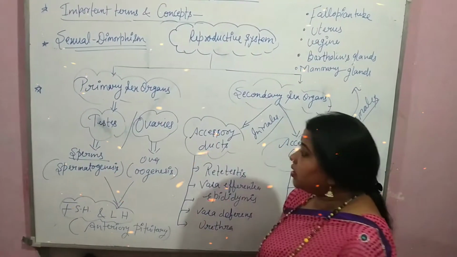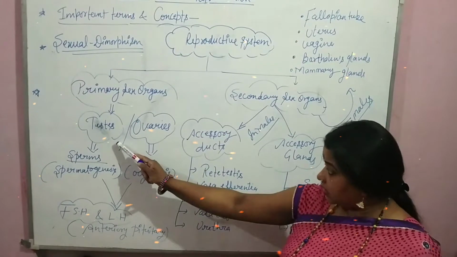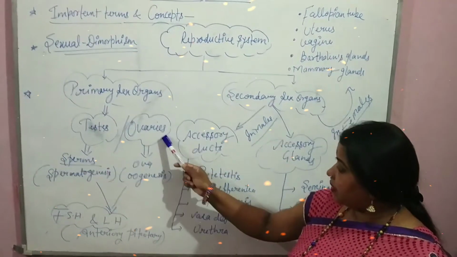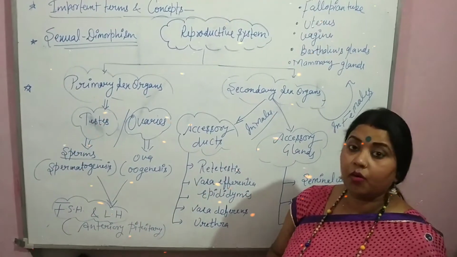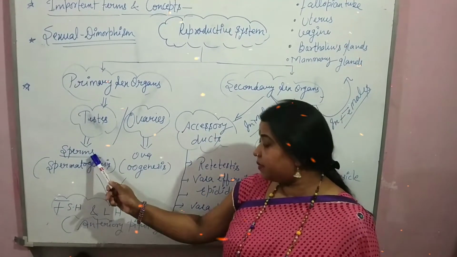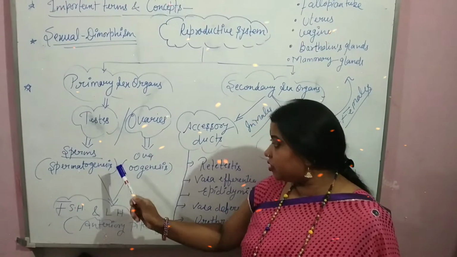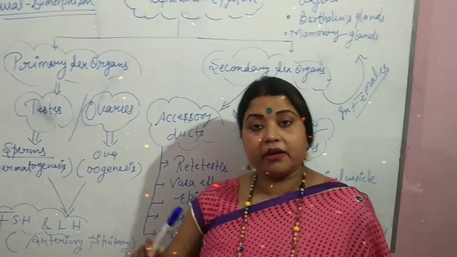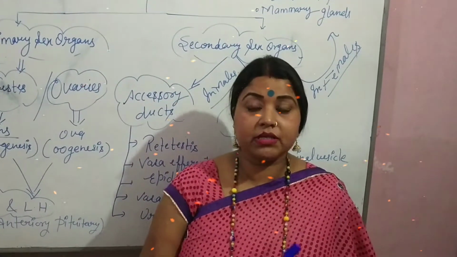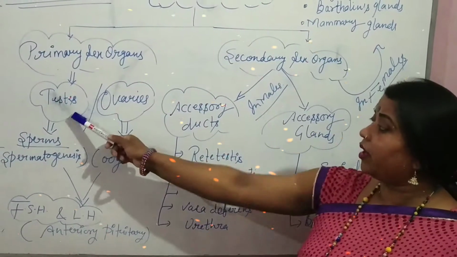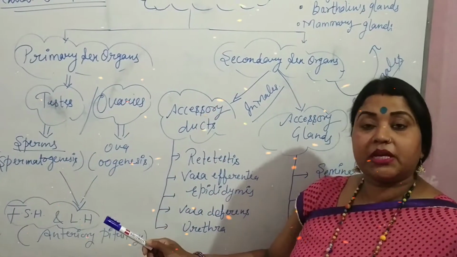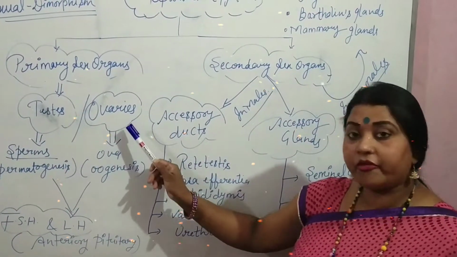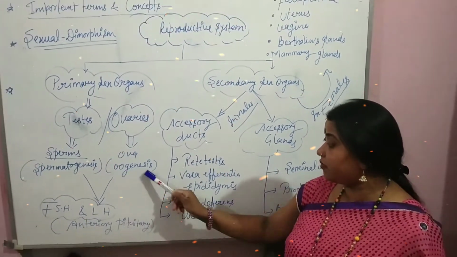These always produce germ cells. Testes produce male germ cells, the sperms, while the ovaries produce female germ cells, the ova, by the process of oogenesis, and sperms are produced by the process of spermatogenesis. Primary sex organs are gonads: testes in human males, ovaries in human females. These gonads produce germ cells, testes producing sperms by spermatogenesis, while the ovaries produce ova by oogenesis.